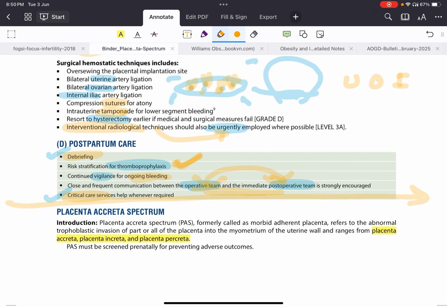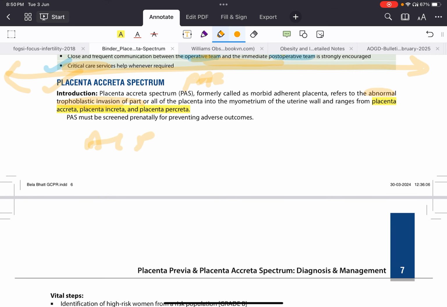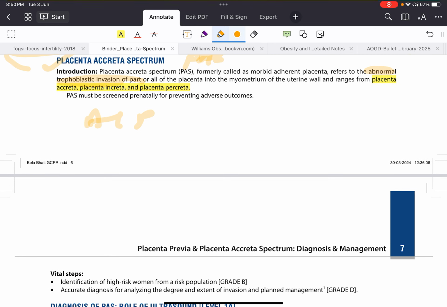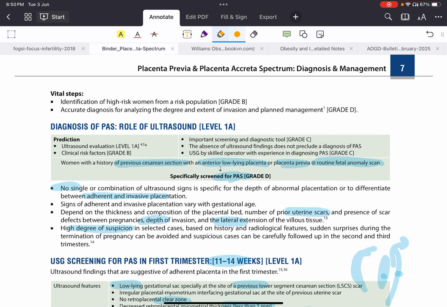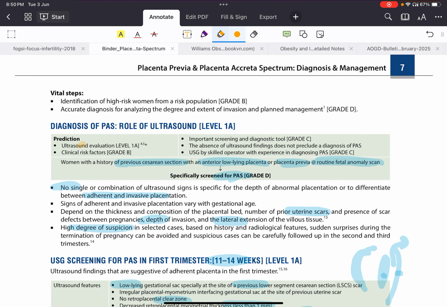That's about placenta previa. Now coming to placenta accreta spectrum disorder. So I already told you there is a trophoblastic invasion abnormality. So there is placenta accreta, increta, percreta. Every patient who has risk factors should be screened. The risk population should be analyzed. So first thing, level one is ultrasound evaluation, and you should evaluate the clinical risk factors. If there is a previous history of cesarean section and an anterior placenta previa, then you should screen for PAS.